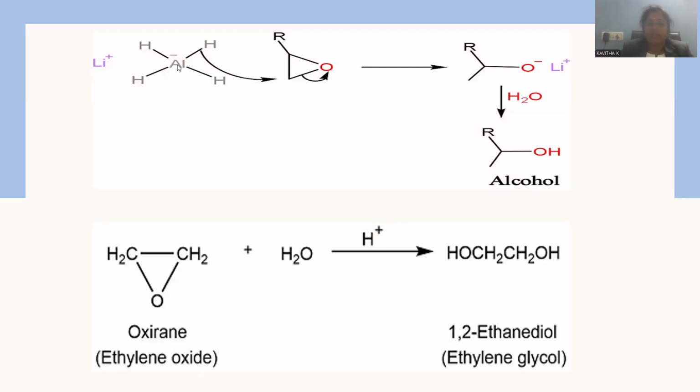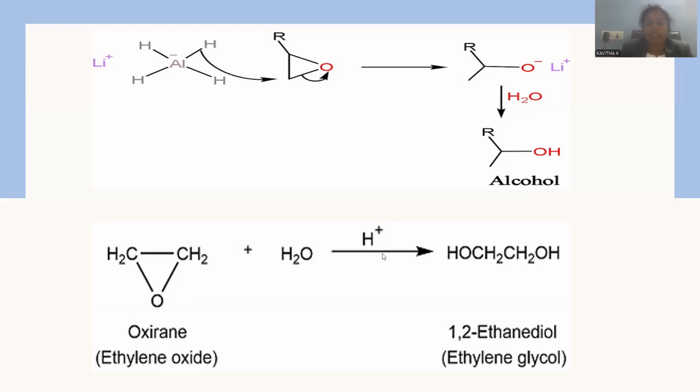Let me add hydrogen over this epoxide in the presence of lithium aluminum hydride, which is a strong reducing agent that is able to release the hydride towards the carbon atom, and subsequent hydrolysis giving rise to alcohol. Alcohols can be manufactured by the reduction of epoxides.